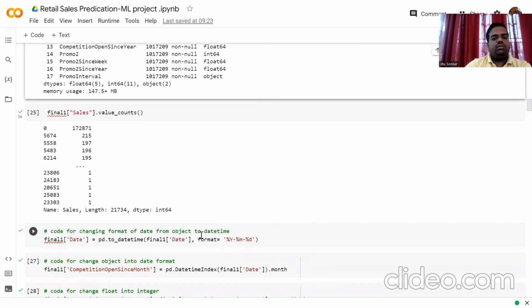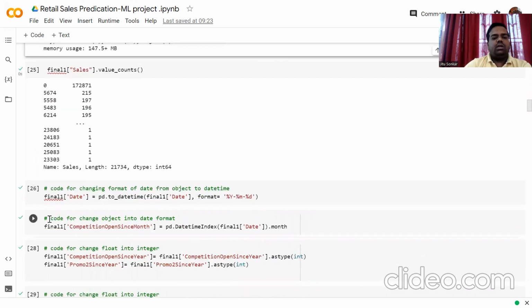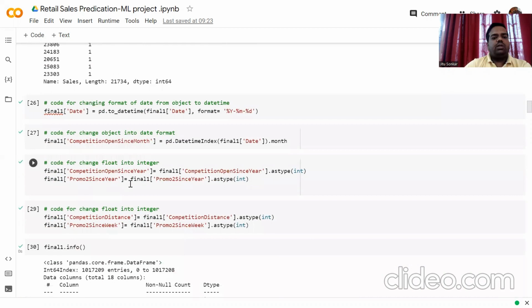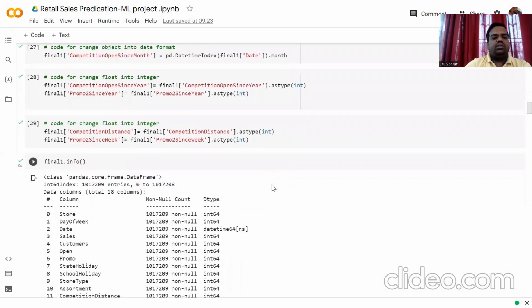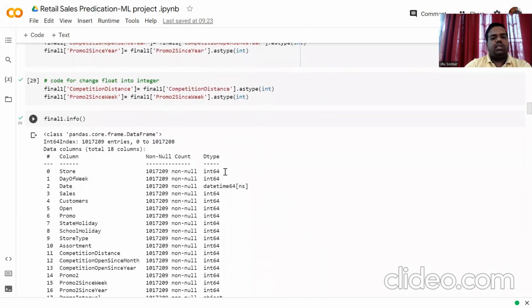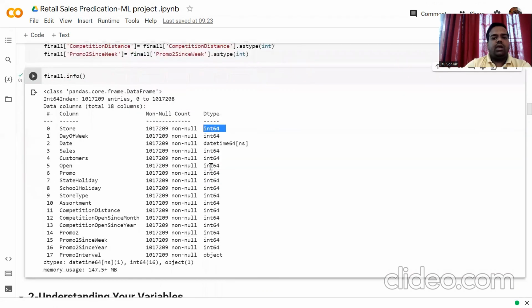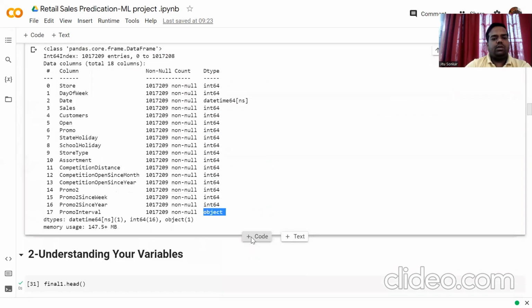This is the code for changing the format of the date object to datetime, and changing object to date format for competition open since. Similarly, for competition open since, promo2 since, and competition distance, we have to change them to integers. Then we check the other inputs. There is integer64, this is okay, this is okay, this is okay, and this all is okay. But here is an object.